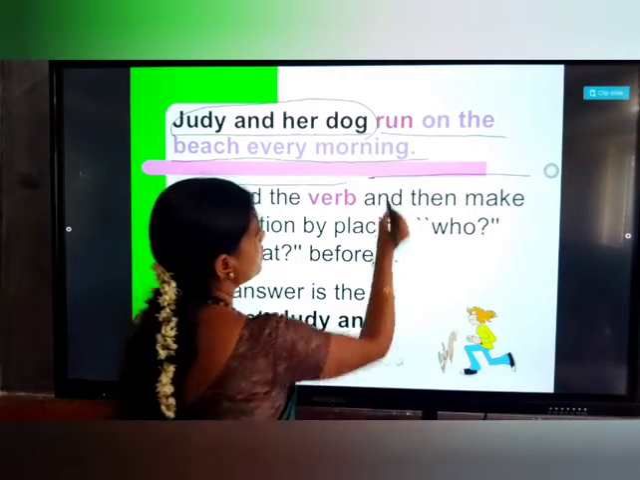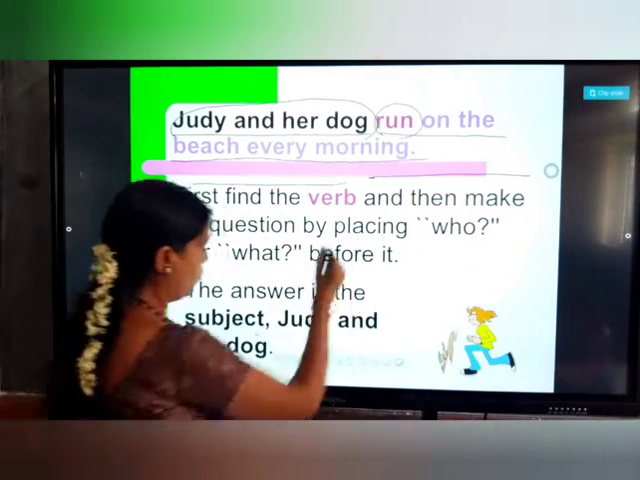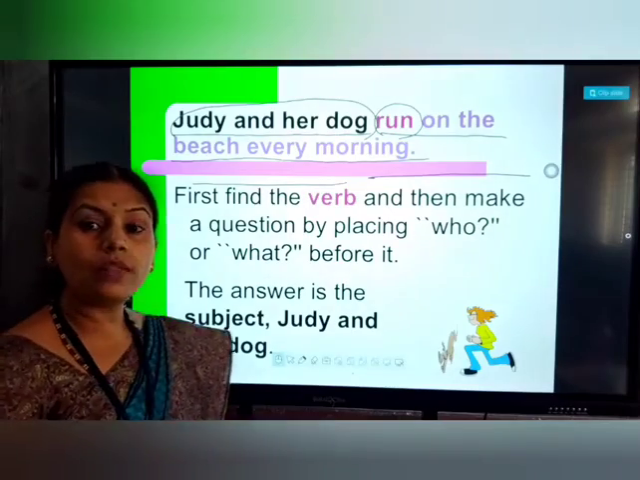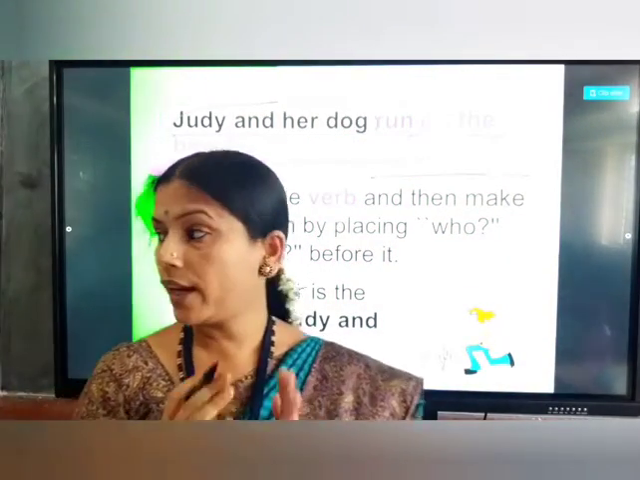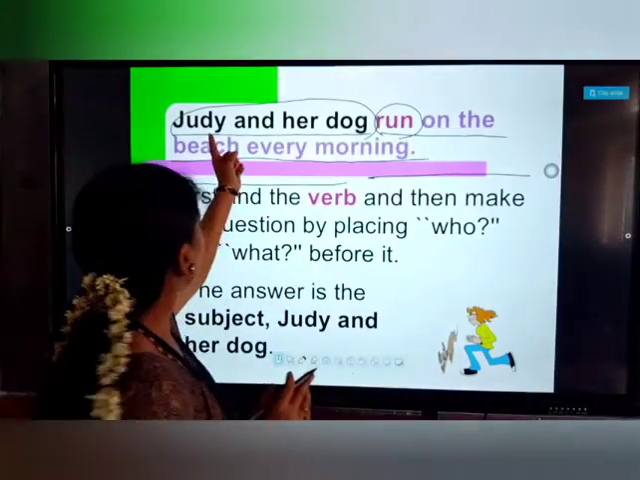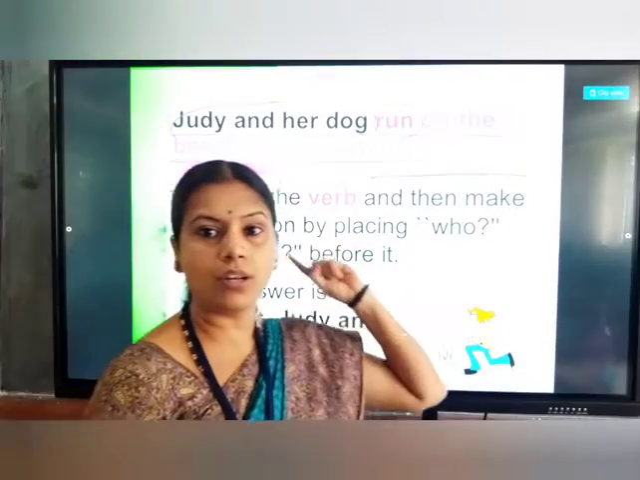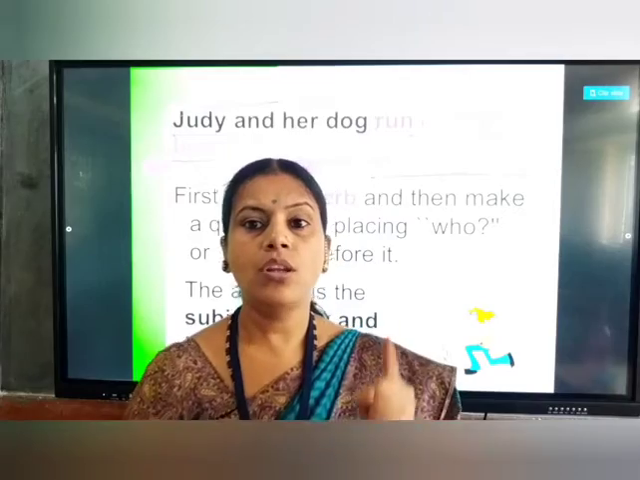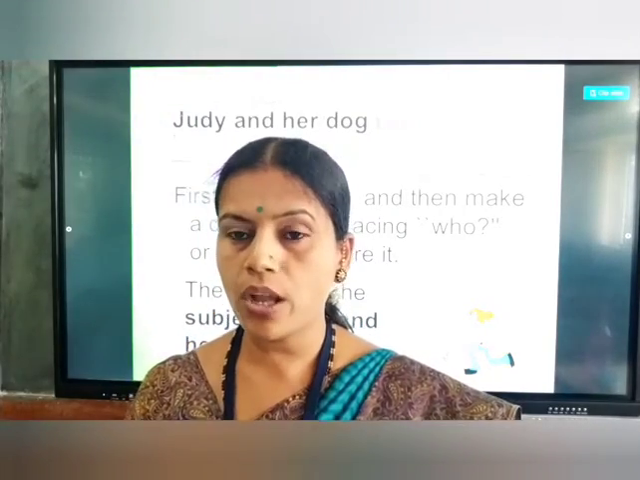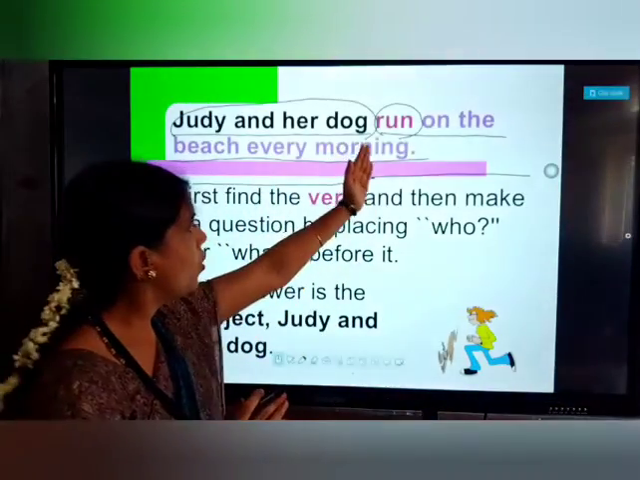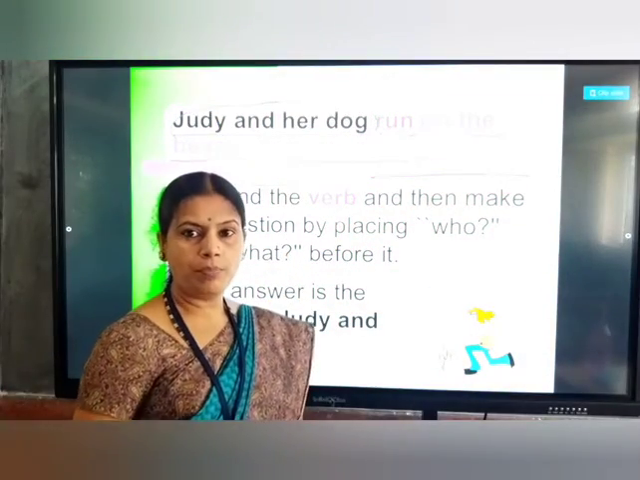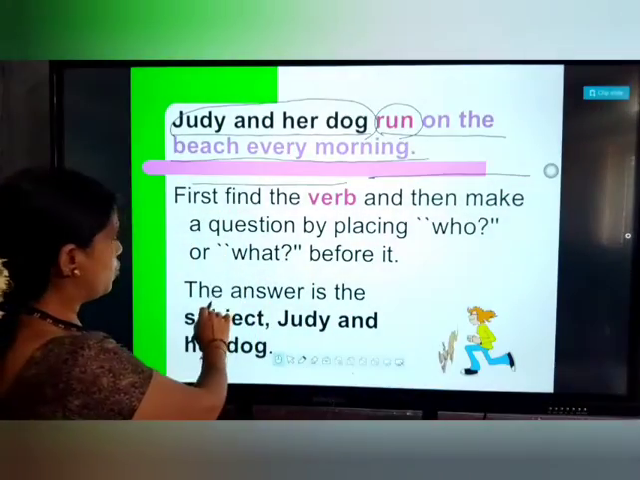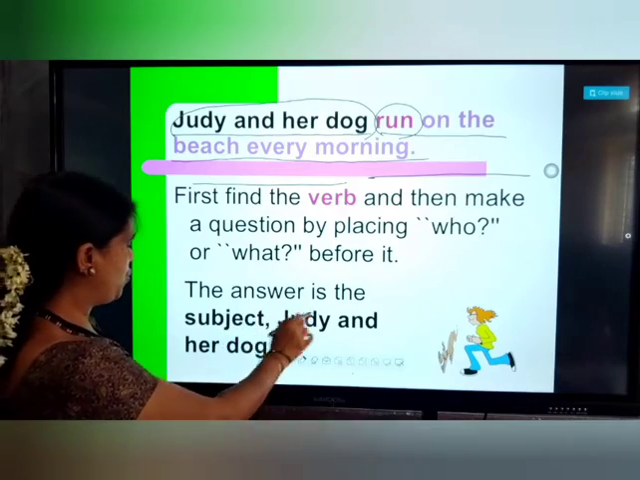So which one is the verb here? Here run is a verb. Then who is doing that? Who is doing that verb? Who is doing that action? They are Judy and her dog. So we can call Judy and her dog the subject, and the remaining, run on the beach every morning, we can say is the predicate. So see here, the answer is the subject, Judy and her dog.